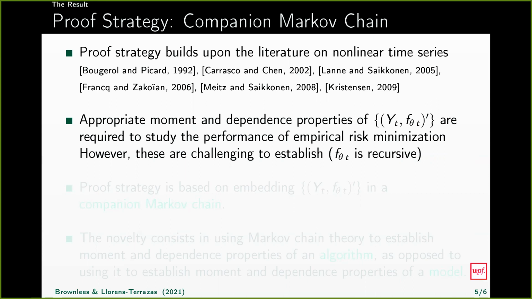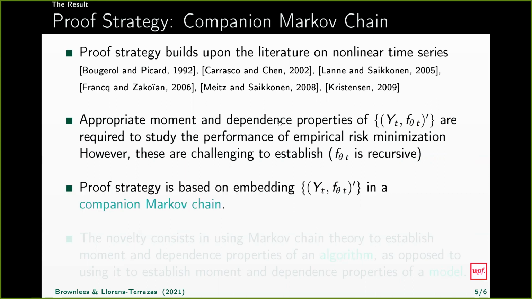The problem is, these are difficult to obtain because f_theta,t is an algorithm that depends on the entire past history of the process. The proof strategy consists in embedding Y_t and f_theta,t in a companion Markov chain. And we then establish properties of the companion Markov chain that imply that Y_t and f_theta,t satisfy appropriate moment and dependence assumptions, in particular alpha mixing.